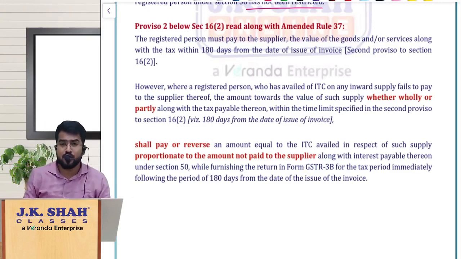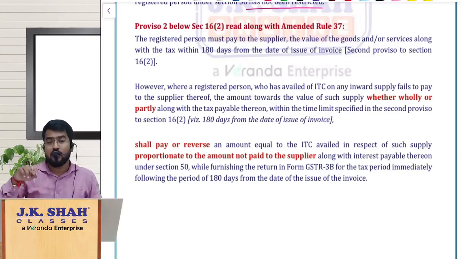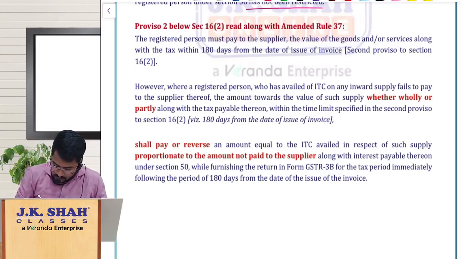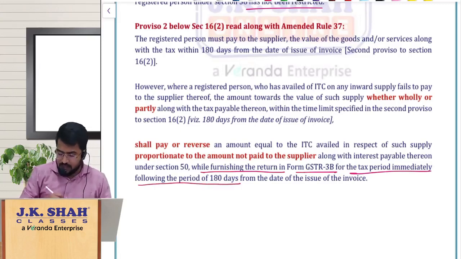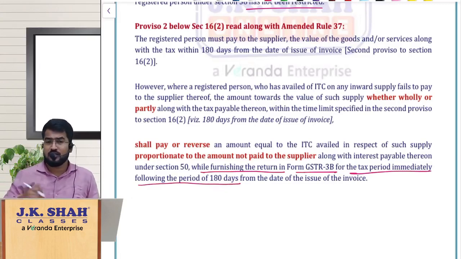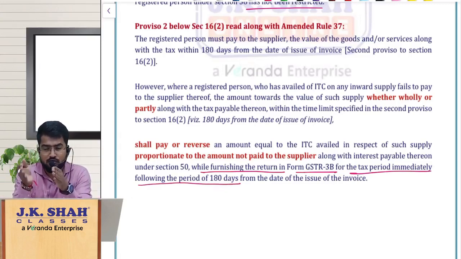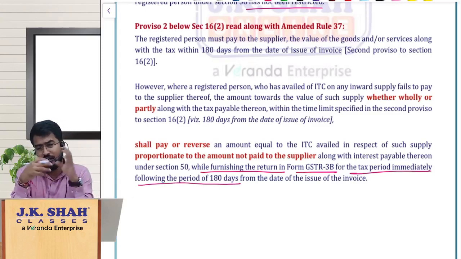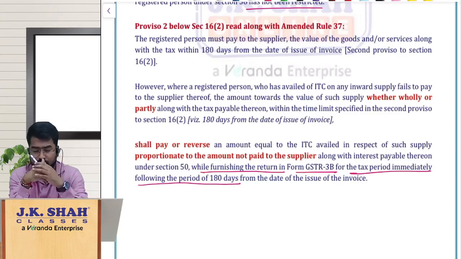If he has not done so, he has to reverse the ITC along with interest applicable under section 50 while furnishing the return in form GSTR 3B for the tax period immediately following the period of 180 days. So in the next GSTR 3B, whatever he is filing immediately after the expiry of 180 days, recipient is supposed to pay value plus GST to the supplier within 180 days from the date of invoice. If he has not paid, he has to reverse the ITC along with interest under section 50.